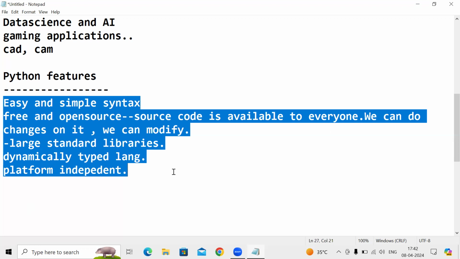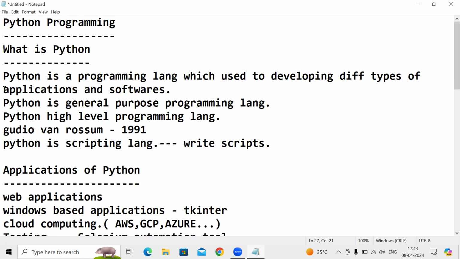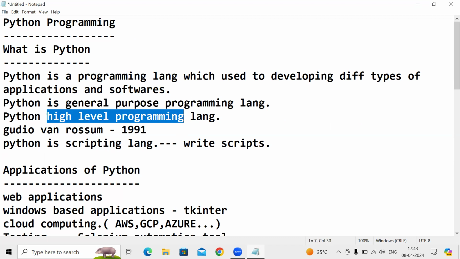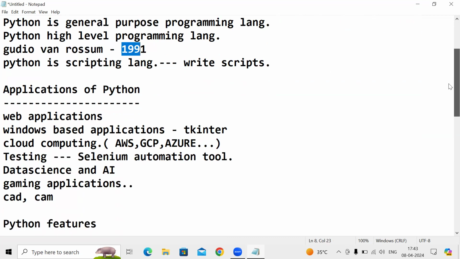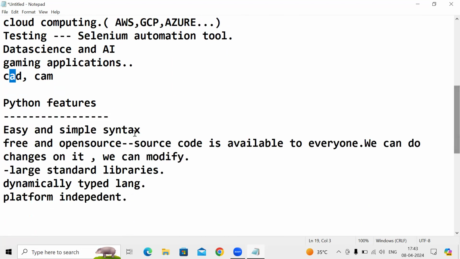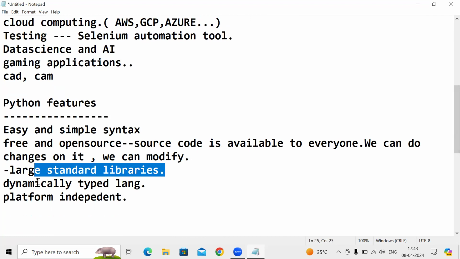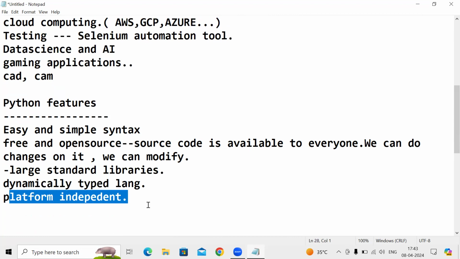I hope you understand what Python is, which is used to develop applications and software. Python is a general purpose and high-level programming language, developed by Guido van Rossum in 1991. Applications of Python include web applications, Windows-based applications, cloud computing, testing, data science, games, CAD, data visualization, image processing. We have a number of applications. Python features: easy, free and open source, large standard libraries, dynamically typed language, platform independence.